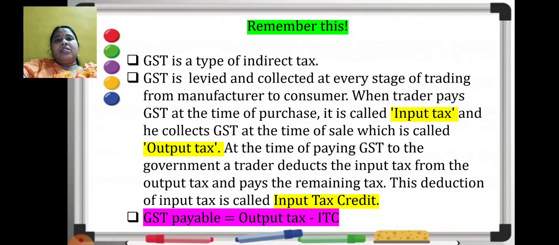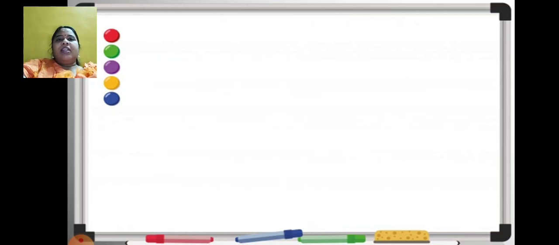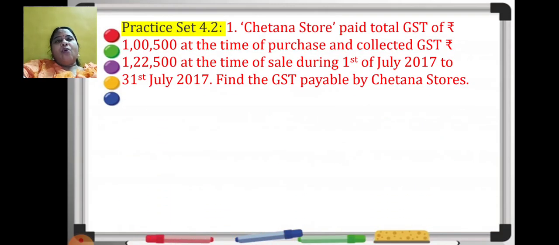And try to remember these three important points which I have showed you just now. Now with this basic knowledge, let us start with the practice set sums of 4.2, that is first one. Now see, Chetna Stores paid total GST of rupees 1,05,000 at the time of purchase and collected GST of rupees 1,22,500 at the time of sale from 1st of July 2017 to 31st of July 2017. Find the GST payable by Chetna Stores.